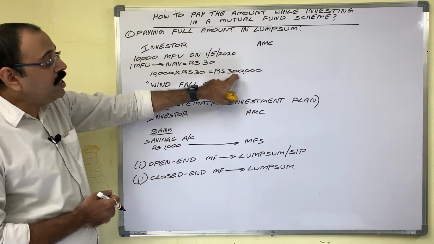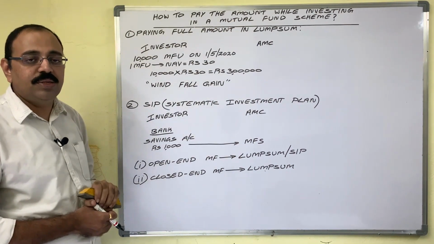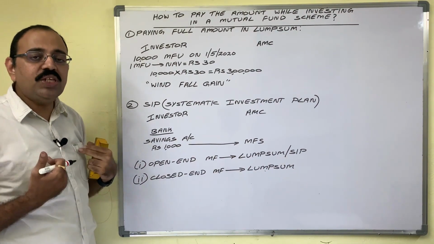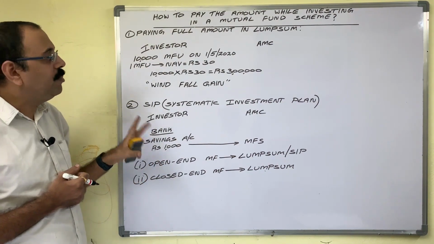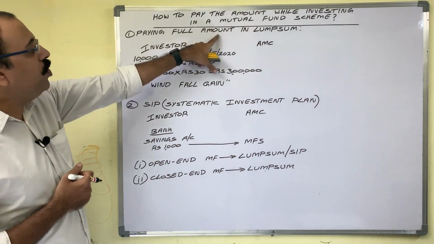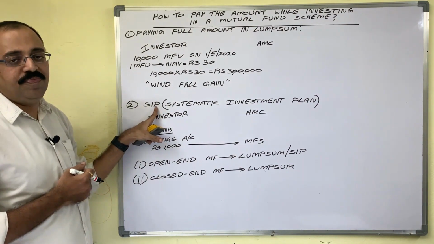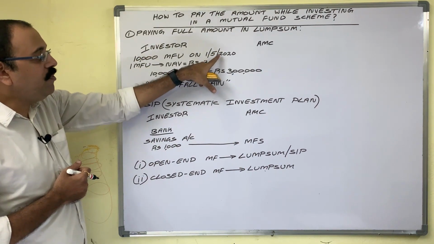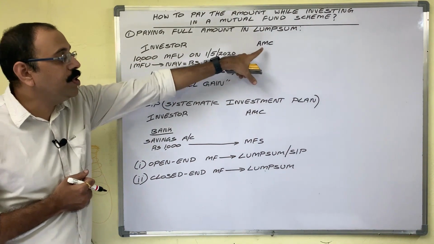Now to pay this amount to AMC, there are two methods. While purchasing the mutual fund units, the investor has to choose any one of these two methods. The methods are paying the full amount in lump sum or the SIP method. Now let us see the first one. On 1st May 2020, the investor has to pay 3 lakh rupees to AMC.